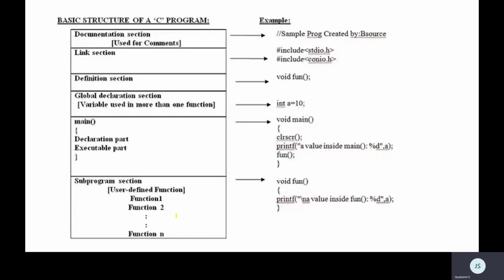A small example is given for you, connecting to the structure of C. The documentation section is implemented with the comment line, the linking section is implemented with the preprocessor directive and combining the header. In the definition section, you are giving a definition for the function, and this is a global variable declared. A can be used in any part of the program. The default function is implemented with the main, and main goes with what? Executable statements, and this is your user defined function block, the subfunction block.